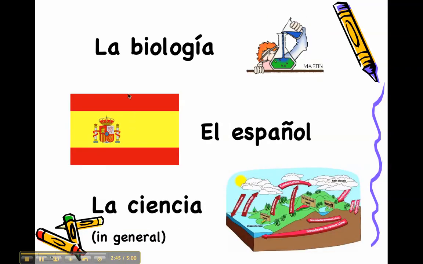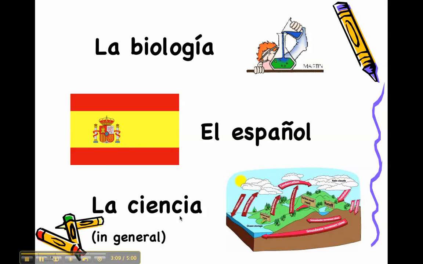A few more and then we're done. La biología. Accented I. La biología is really a form of la ciencia. It's just one of the different types of sciences that people study. And you might get a little bit of all the different types of sciences where you go to school. Biology, chemistry, maybe even a little physics. You may not even know that you're getting that.